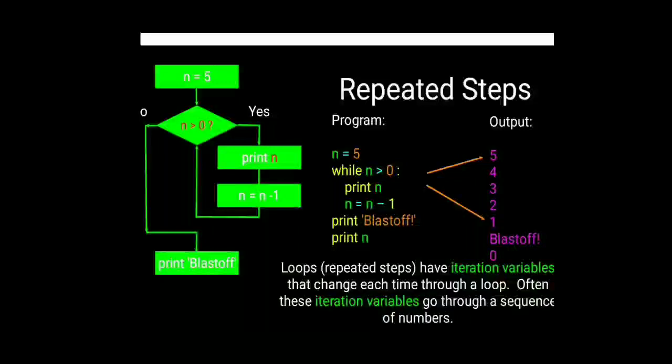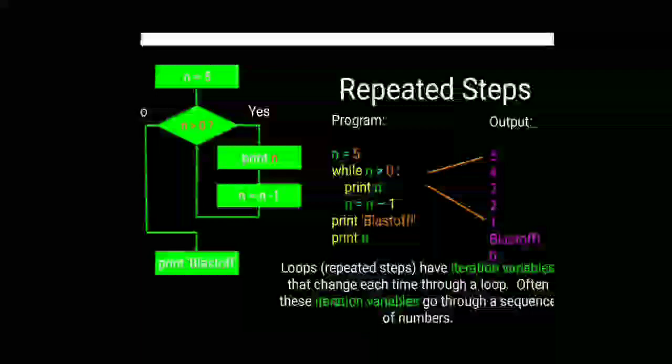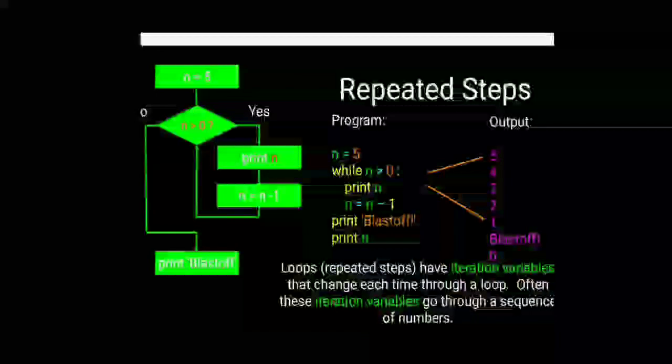So let us see this example, a graphical example I have selected here. See here, n is equal to 5. If n is greater than 0, then it will print n, and again n is equal to n minus 1. Once we change the value to n minus 1, n becomes 4, it again goes to the condition and checks if 4 is greater than 0.